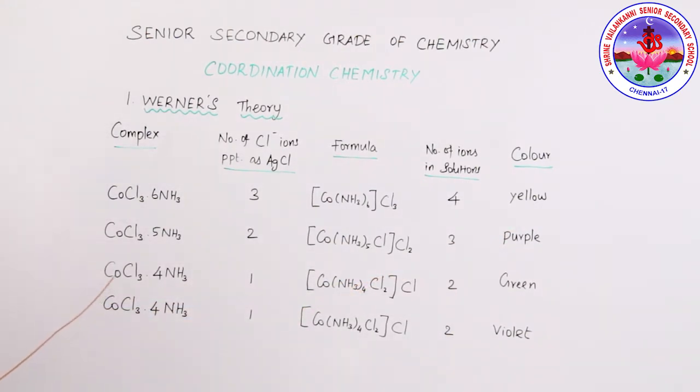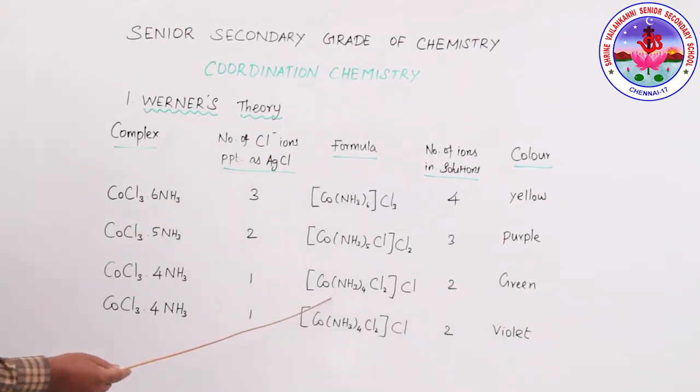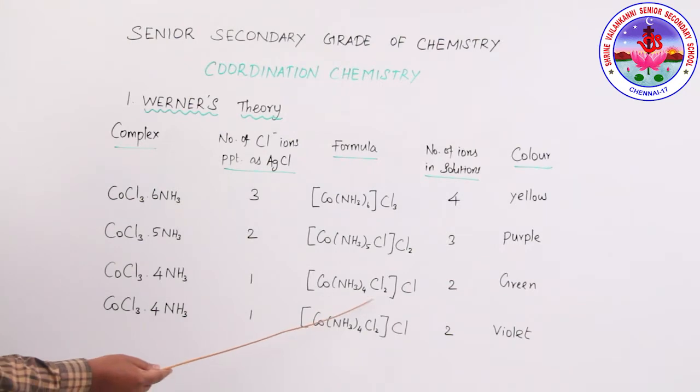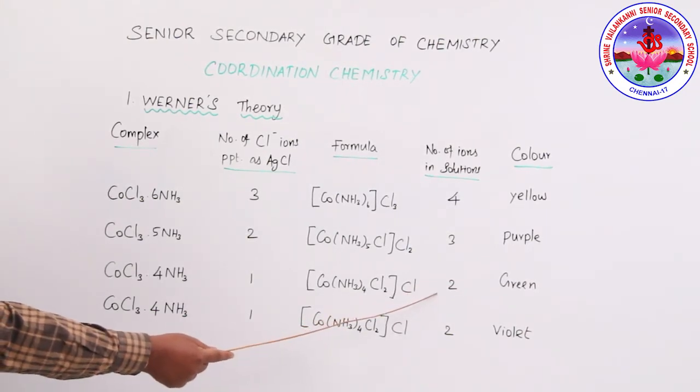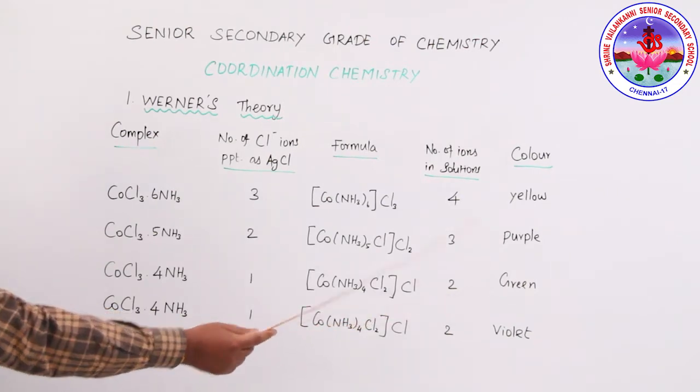Look at this. CoCl3.4NH3: the number of chloride ions precipitated as silver chloride is 1, the formula is [Co(NH3)4Cl2]Cl, the number of ions in solution is 2, and the color is green.